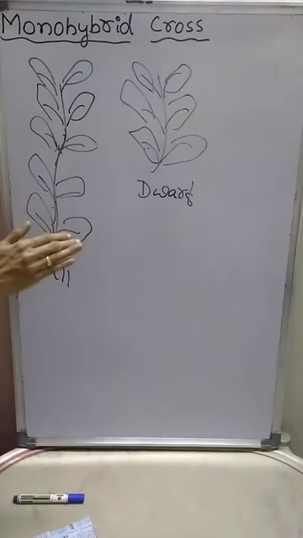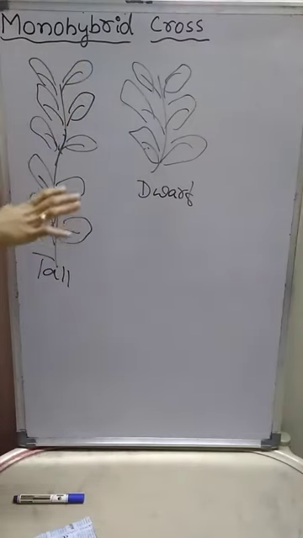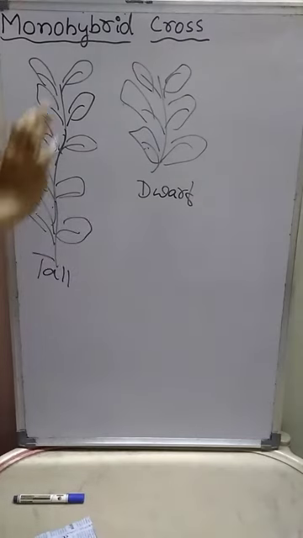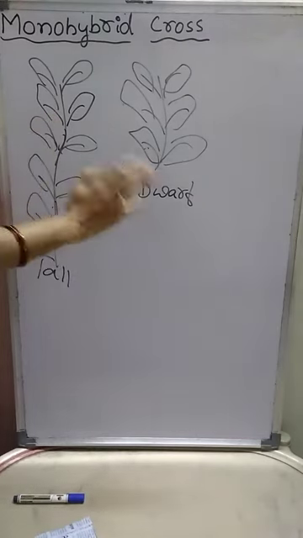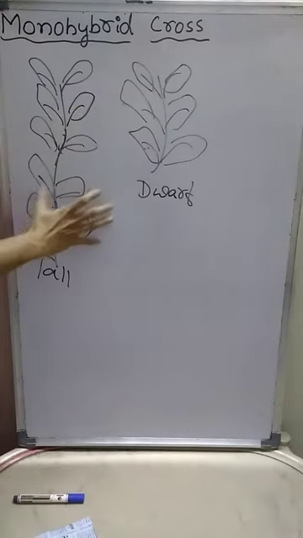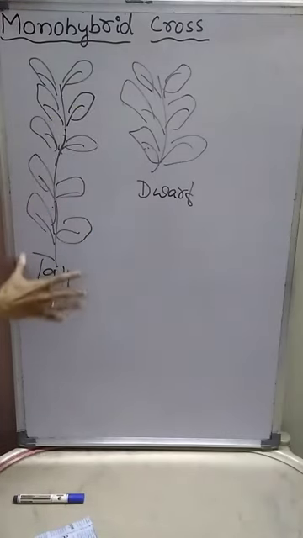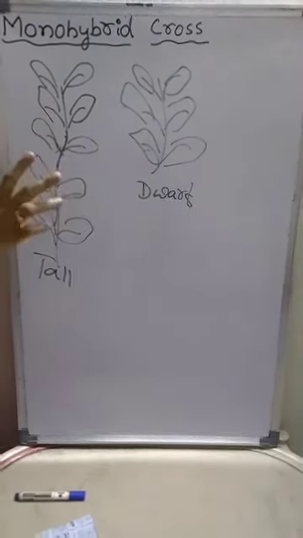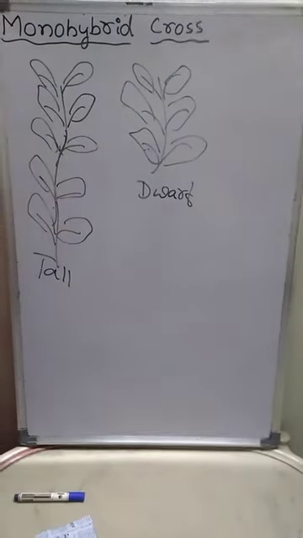Except height, in all other characters both pea plants show similarities. Only in the case of height, one pea plant is tall and another one is dwarf. Only this is the difference between these 2 pea plants. He selected these 2 pea plants to carry out the monohybrid cross.